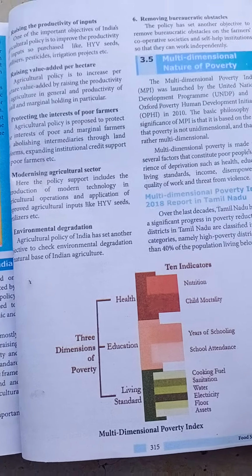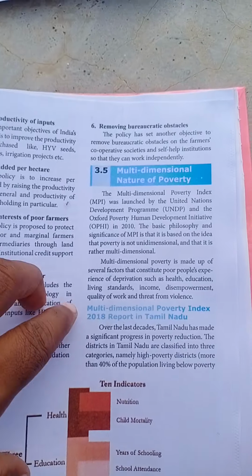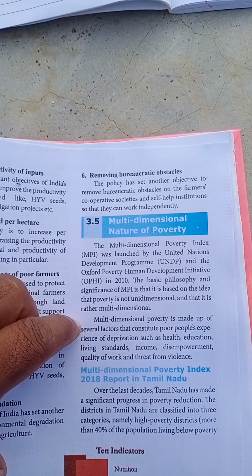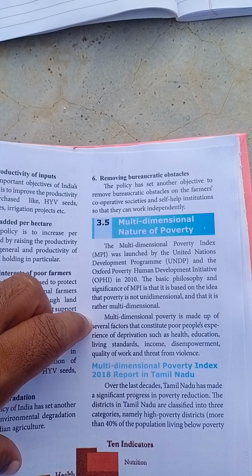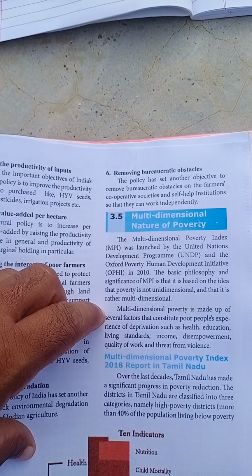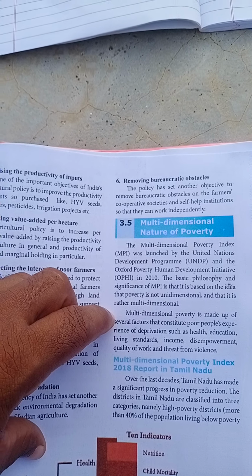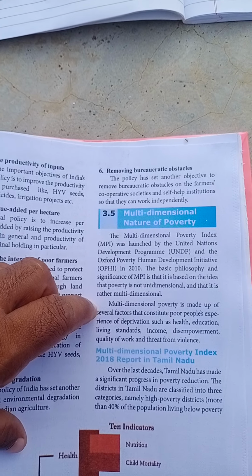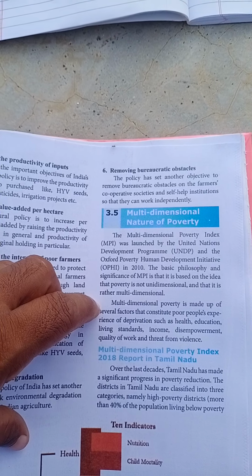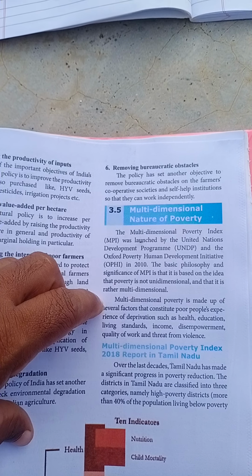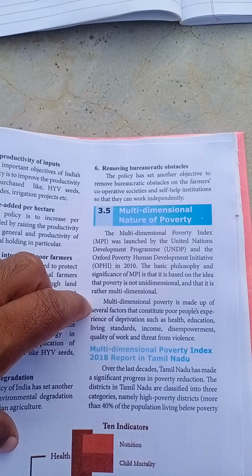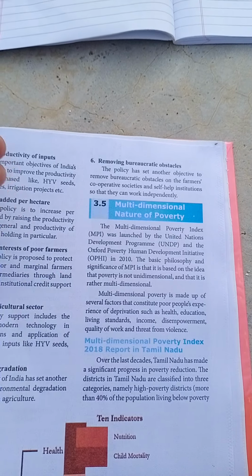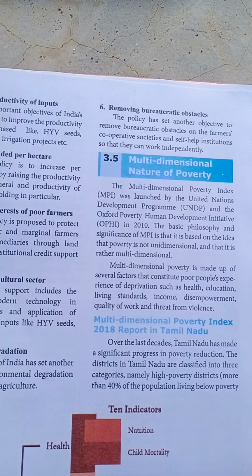So what is the last objective of the new agriculture policy? Let me see. Removing bureaucratic obstacles. So what is meant by bureaucratic? Relating to the business of running a government or authority. Obstacles means a thing that blocks one's way. What we say in Tamil is தடை.